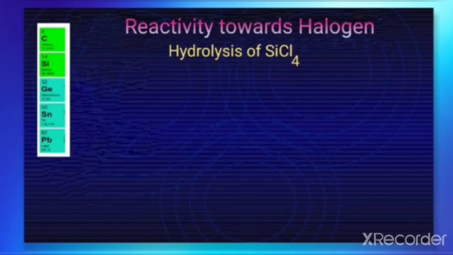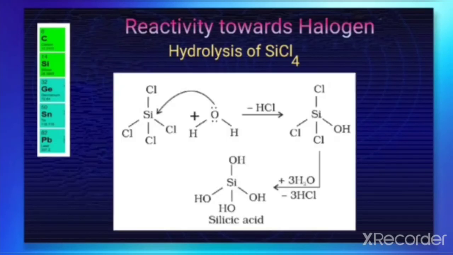Next, when we do the hydrolysis of SiCl4, the tetrahalide of silicon, we'll write the equation this way: SiCl4 plus water. Hydrolysis means water is involved here. So when we do the hydrolysis, first we get this compound after the removal of HCl.